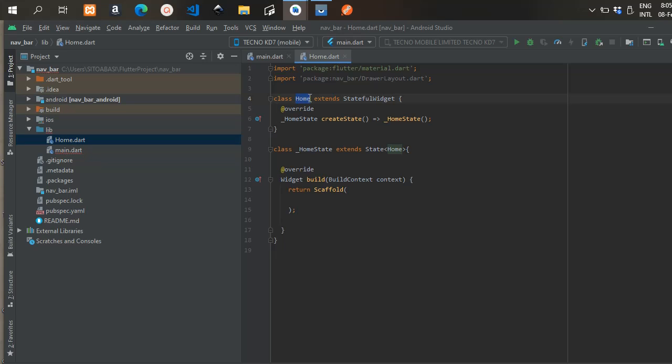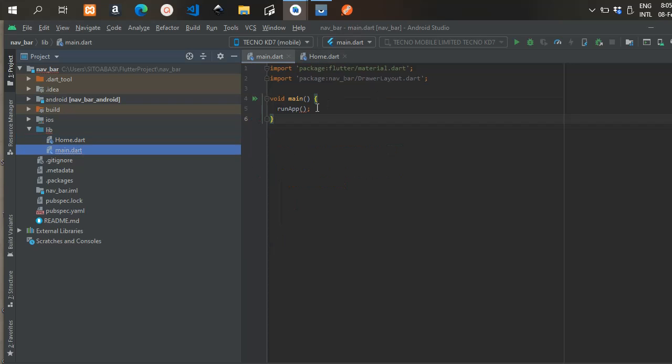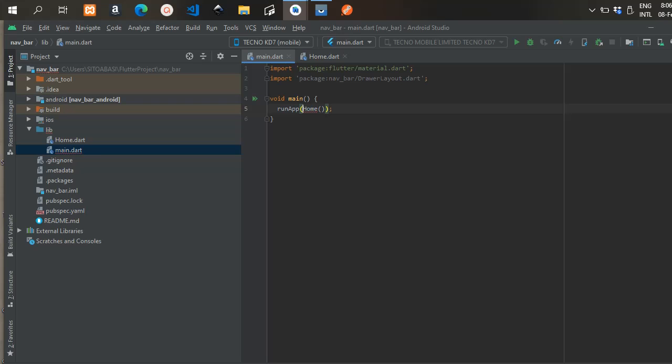The runApp function tells Flutter the first screen to go to, or the first class to initiate when you run your Flutter app. The first class that Flutter is going to take us to right now is the home class. So I copied the home class and I am pasting it in here. When you run the app, what will display on your screen is the home class.